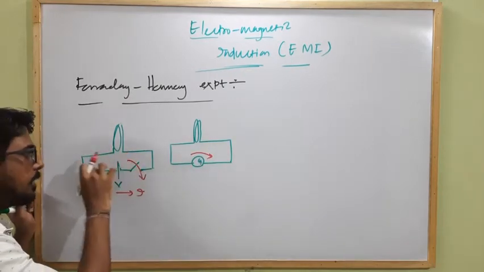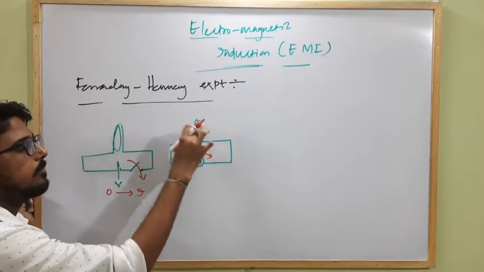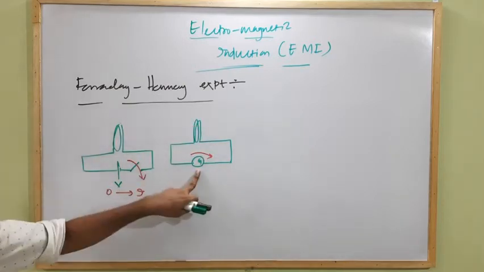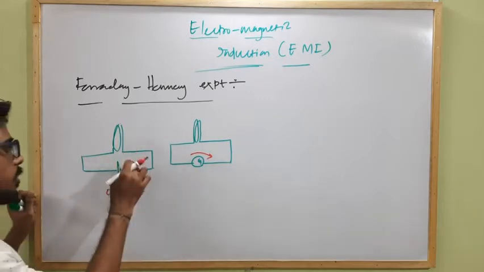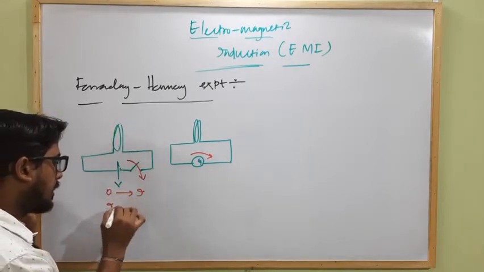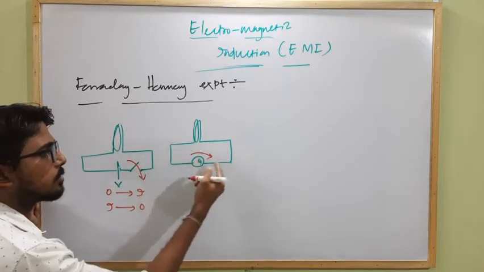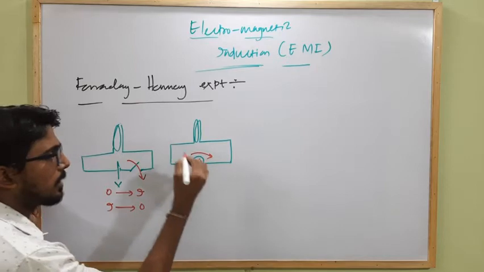But when the current continues to flow through this circuit, there will be no deflection in the galvanometer. Again, when we open or break this circuit, the current within the coil decreases from I to 0. Again the galvanometer of this coil shows some deflection but in the opposite direction.